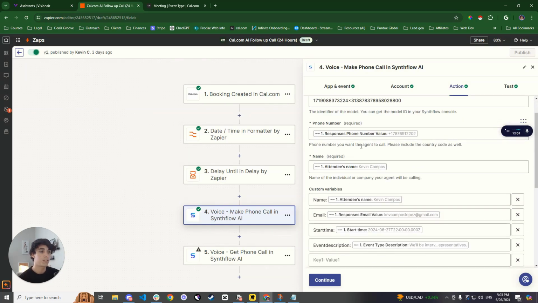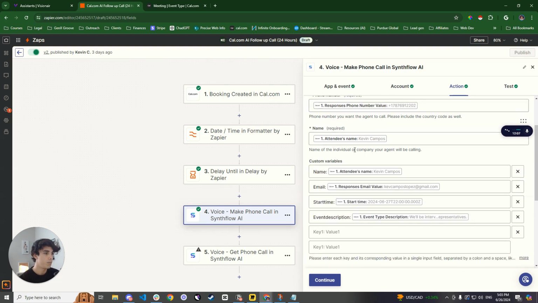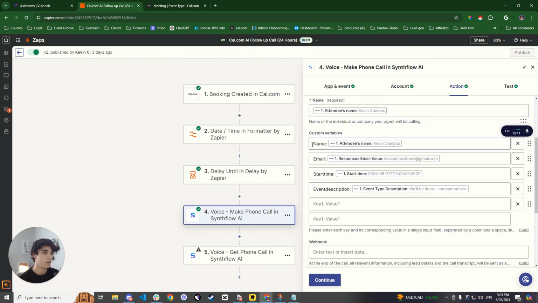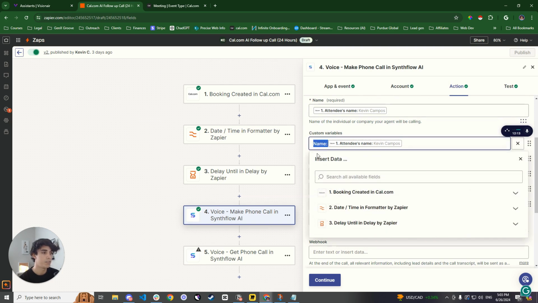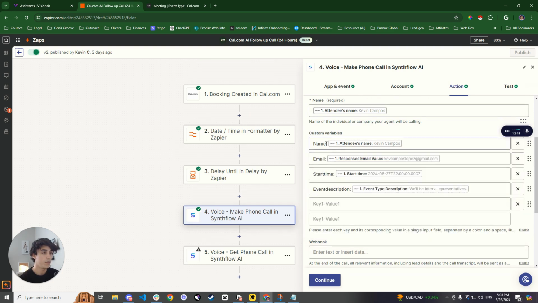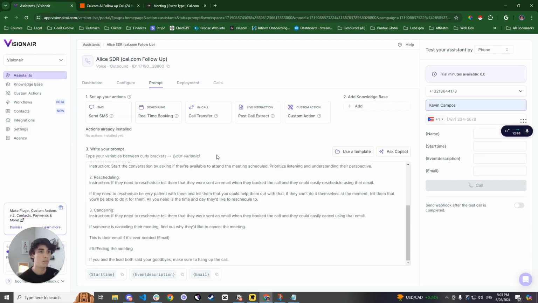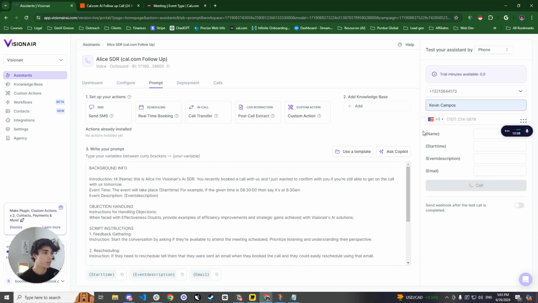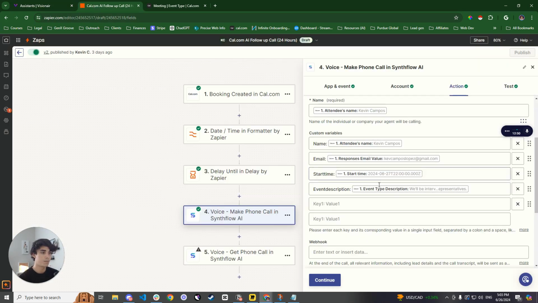Now, this is where it gets a little bit tricky, but not really. You're just connecting the dots. So for phone number, obviously you connect the cow.com phone number. The name, you're going to connect the cow.com name. Same thing right here. This is important. You need to format this as is. You want to do name, semicolon, and then a space. Same thing for the email, same thing for the start time, same thing for the event description. All of these are already going to be included into your prompt that I gave you below. So that way you could see them on the right side right here.